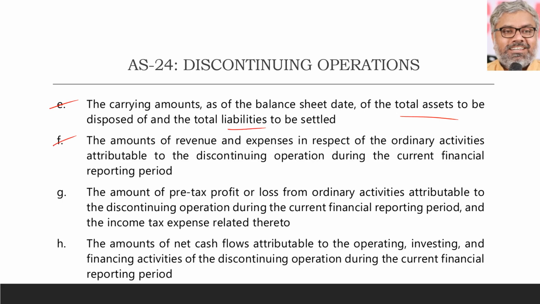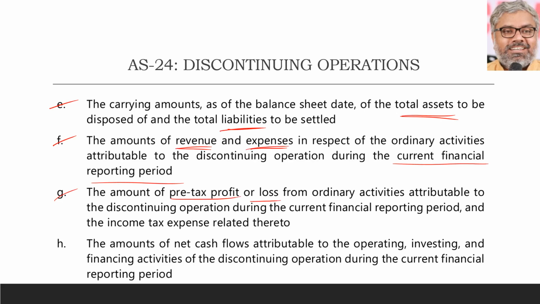Assets and liabilities which are supposed to be disposed of have to be disclosed. And what else? Financial data, revenue and expenses, naturally. So the amount of revenue and expenses in respect of ordinary activities attributable to the discontinuing operation during the current financial reporting period. In this financial period we did not discontinue yet, but in the current period's P&L account, how much is related to the discontinuing operations has to be disclosed. And not only that, when assets, liabilities, revenue and expenses are disclosed, naturally the profit also.